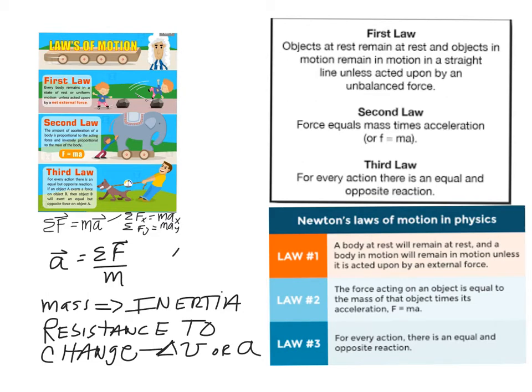And notice, change in velocity can be an increase, a decrease, or a change in direction. Velocity is a vector. So I often use the example of an oil tanker, which is very massive, has a lot of inertia. The oil tanker is very difficult to speed up, equally difficult to slow down, and equally difficult to change direction.